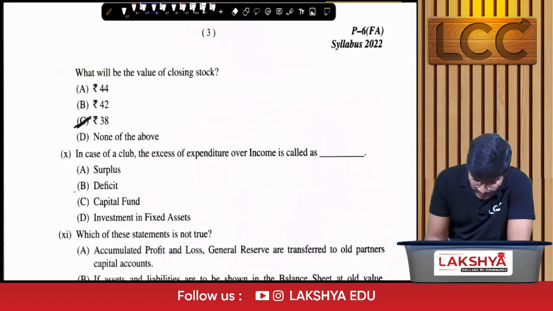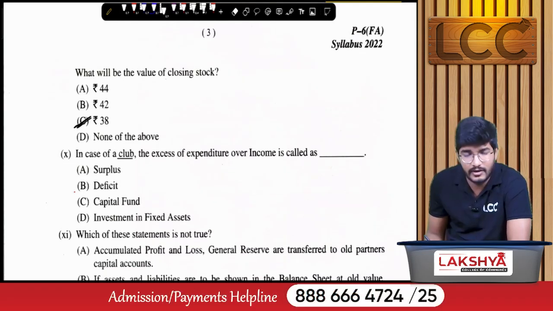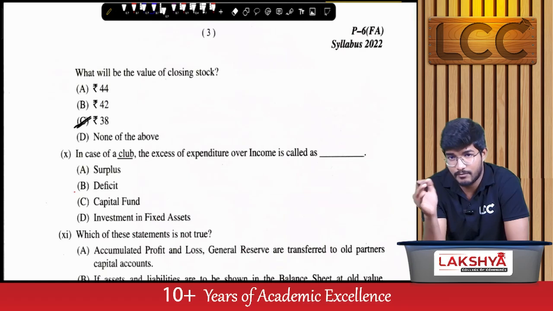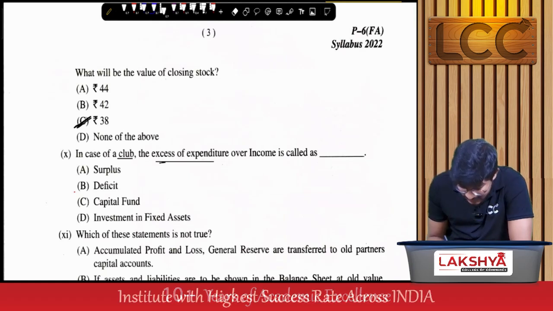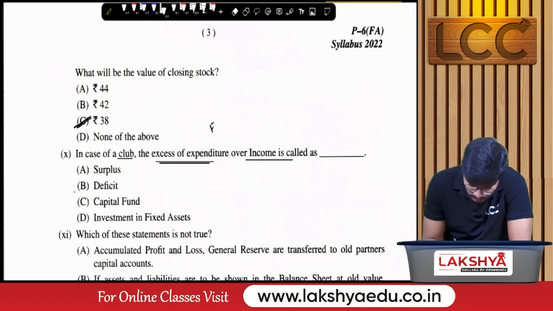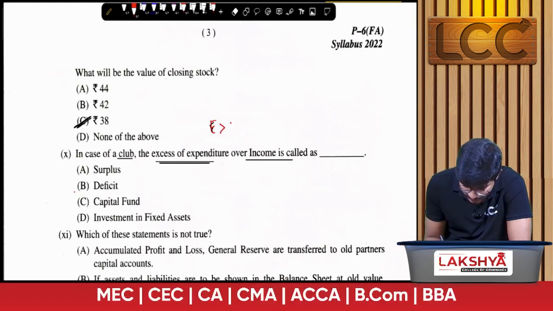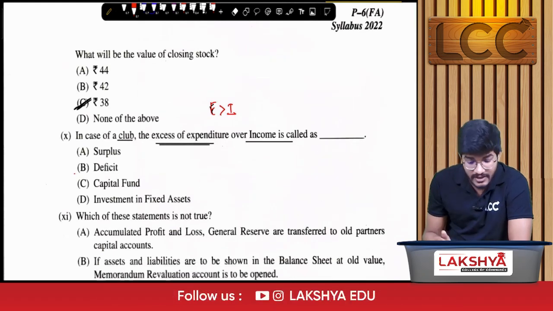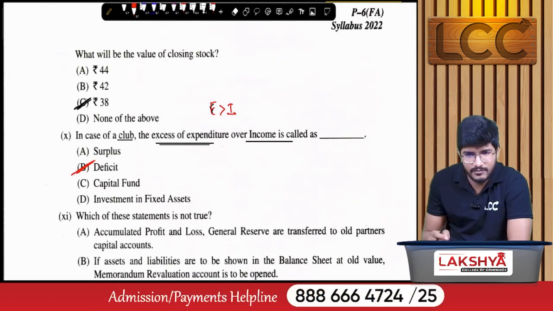Next, in case of a club, that is a not-for-profit organization acting for the welfare of its members, excess of expenditure over income, that is whenever expense is more than income, we can say it has a deficit, right? So the option is B, MCQ.